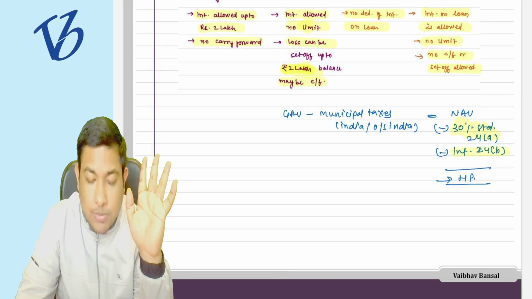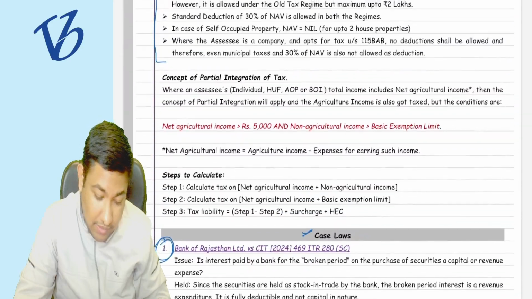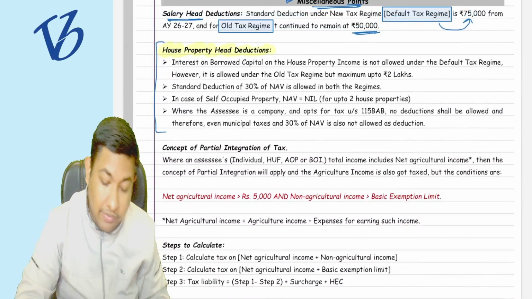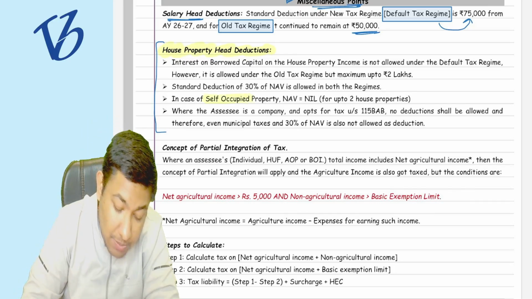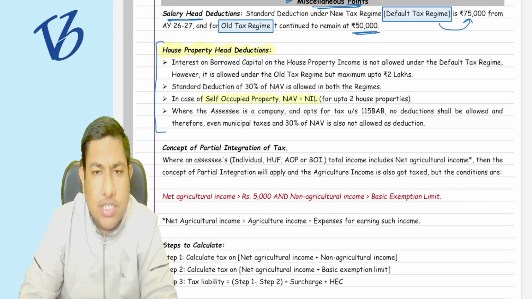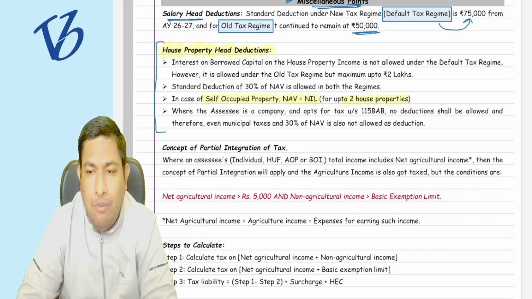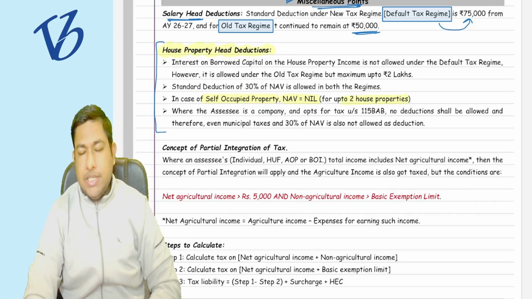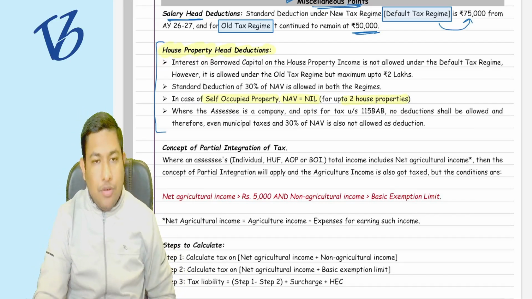Understood. For the interest part, we have already discussed. Clear? Now you can read this part. We have done all these discussions. For the self-occupied property, the NAV is going to be nil, which you have already studied for up to two house properties. Correct? In the CA intermediate. Shall I move forward? This chapter is going to be over very soon. Within 15 to 20 minutes, we are going to finish this particular chapter. Maximum 15 more minutes. Just tell me, is this point clear? Shall I move forward? Yes.